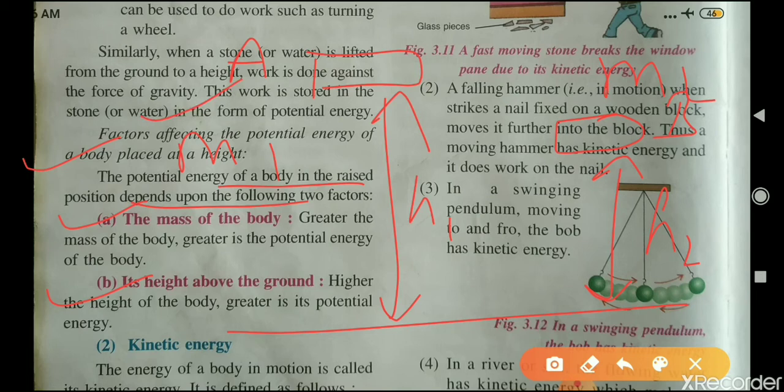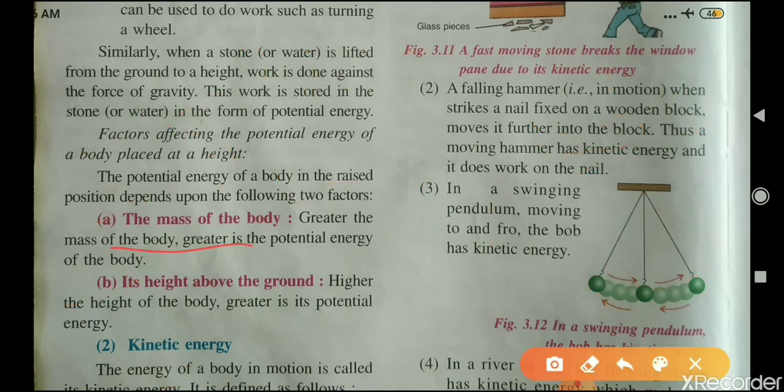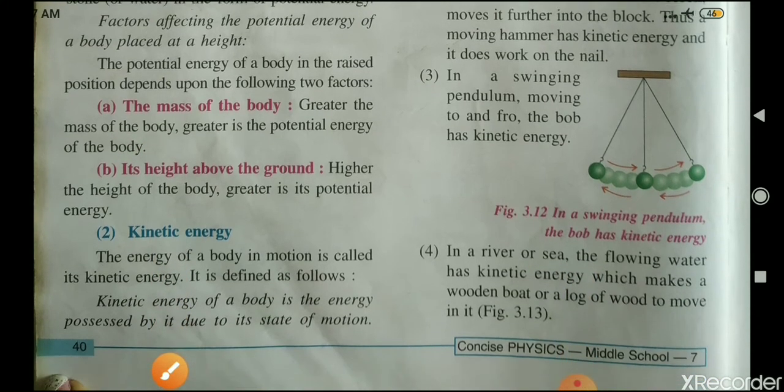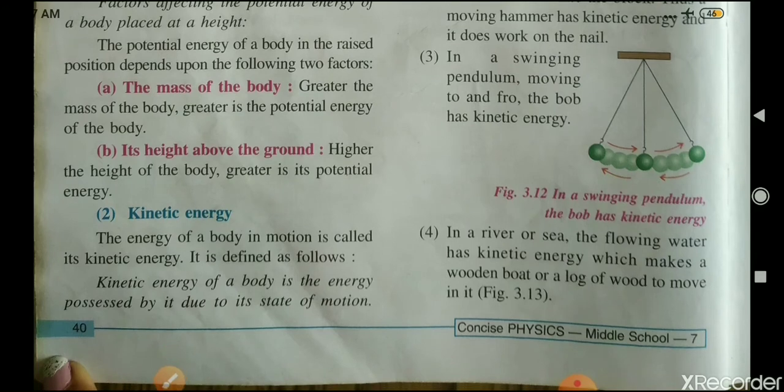Now if the mass of body A is greater than the mass of body B, then body A will possess greater potential energy than body B. And if the height of body A is greater than the height of body B, then it will possess more potential energy as compared to body B. So greater the mass of the body, greater is its potential energy, and higher the height of the body, greater is its potential energy. Now this is about potential energy. Now we will discuss kinetic energy.